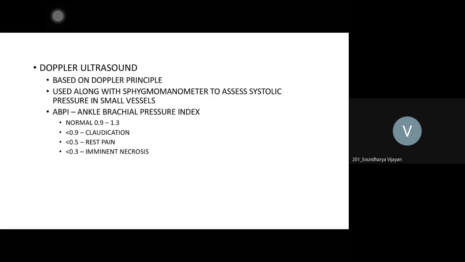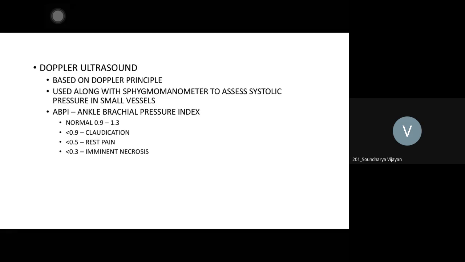Okay, then what is there with the clinicians is the ankle brachial pressure index. The normal ankle brachial pressure index is 0.9 to 1.3. So you have to measure the ankle pressure as well as the brachial pressure. To measure ankle pressure, you need the handheld Doppler. You cannot put a stethoscope and see the ankle pressure. So when you inflate the cuff in the calf region, you have to see the ankle pressure with the handheld Doppler.